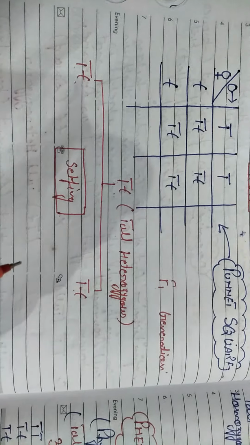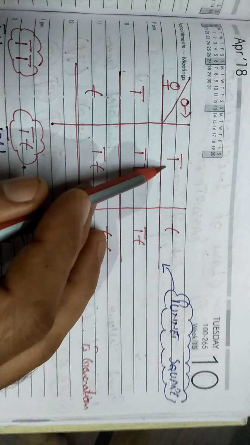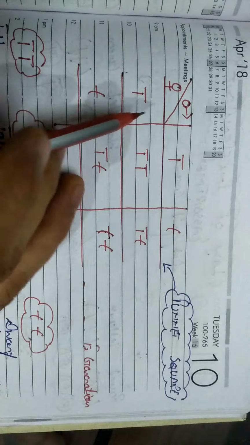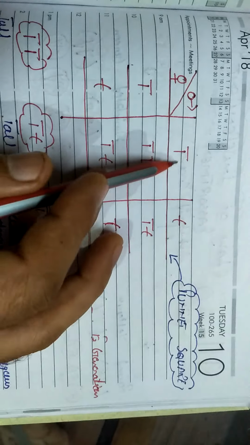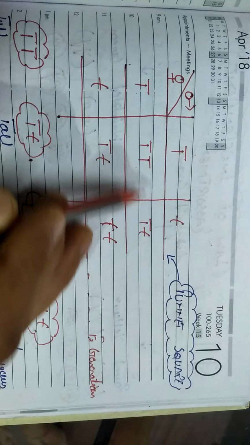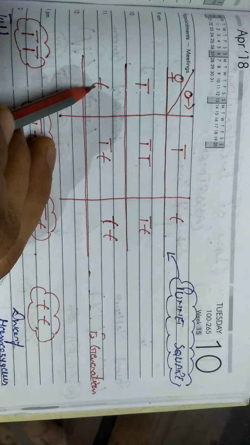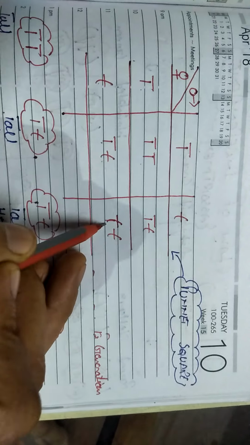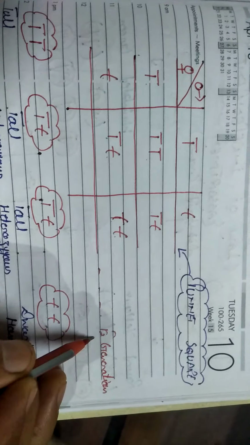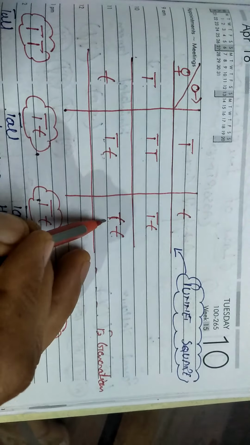Now which types of characters will arise in the F2 generation? Here we have capital T small t and capital T small t. Whenever a cross takes place between them, this capital T crossed with these two types of alleles gives capital T and capital T, and capital T and small t. After that, this small t crossed with both types of alleles gives capital T and small t, and small t and small t. In this way, in the F2 generation we have four types of characters: capital T capital T, capital T small t, capital T small t, and small t small t.